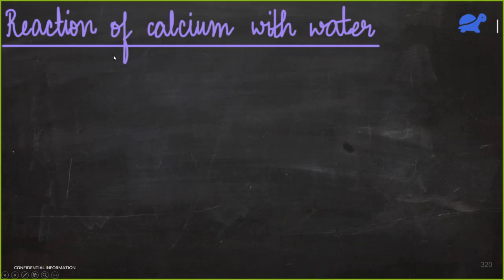Okay, just give me a second. Now let's move forward and see the reaction of calcium with water. Here again there is a very interesting thing that we are going to note. So we'll take some calcium and let's react it with water.